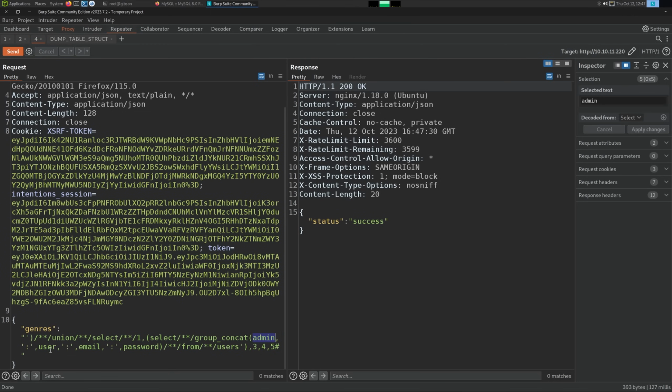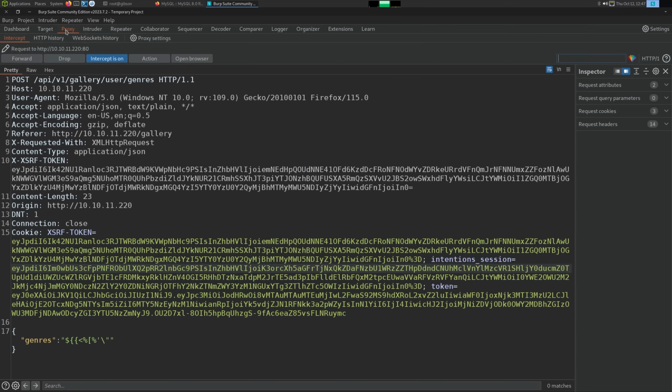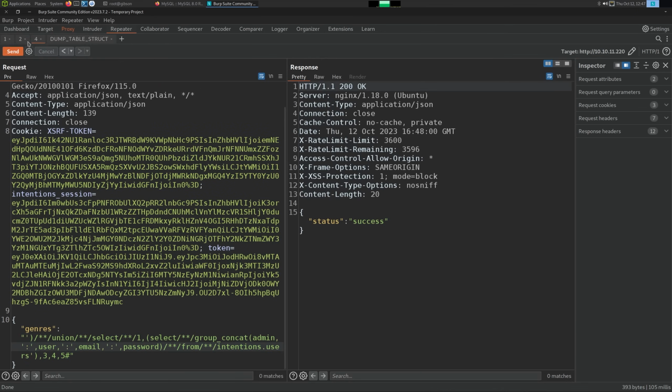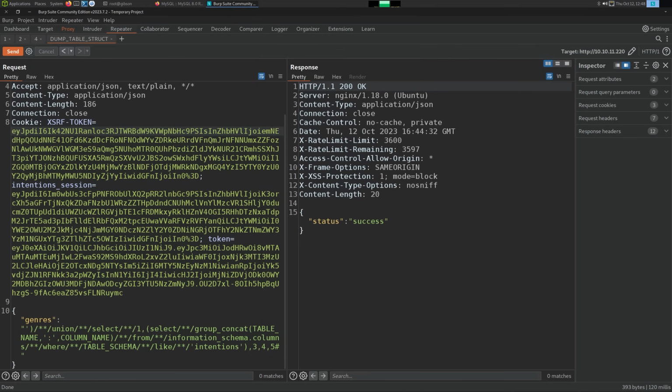Group concat admin, user, email, password from users. Maybe we do intentions.users. Let's just add it. Repeater, this. Still an error. We have a typo somewhere, I would bet.